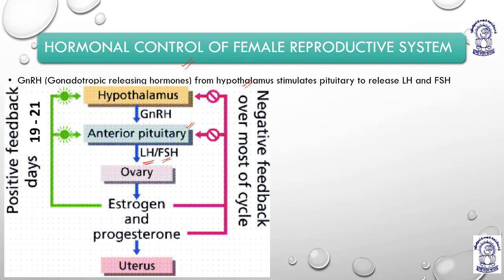Follicle stimulating hormone helps to form different types of follicles. Just in the previous lecture we studied the primordial follicle, the primary follicle, the secondary follicle, and so on. LH is responsible for the ovulation process. LH is responsible for the formation of the corpus luteum.